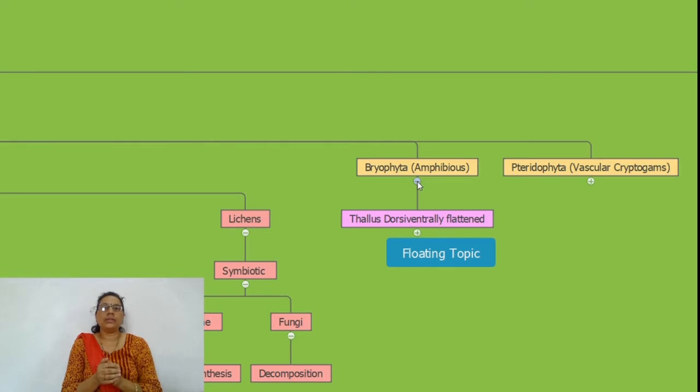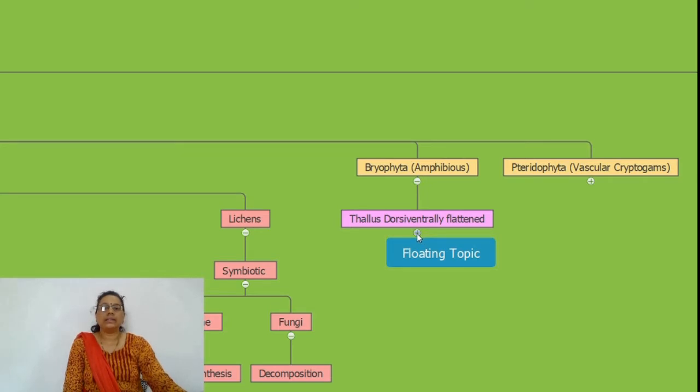They are small and adapted to the terrestrial habitat. They grow in moist, shady, damp places, may be present over bricks in gardens, and on the walls of buildings, and so they are called amphibious plants.